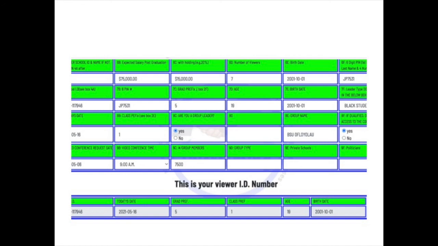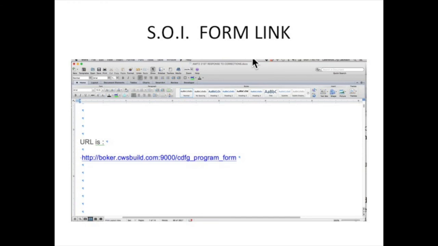Lastly, you can include your friends and family members by forwarding this email and form link to your friends and family members.